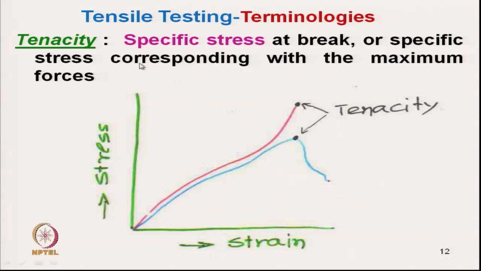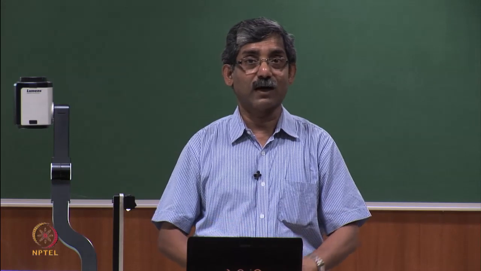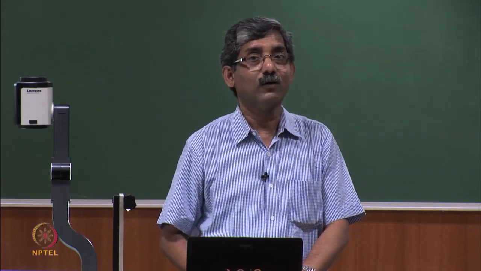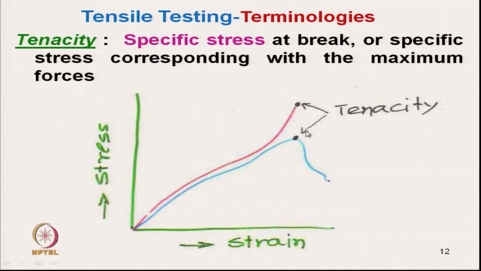For filament yarn, it is different. After breakage starts, it does not break catastrophically, because due to sliding and slippage the fibers also carry some load. So after reaching the maximum point where fibers start breaking, it still carries some load for some time. So here, should we take the tenacity as this point or the maximum point? The answer is that we should take the tenacity for this case as the maximum point.